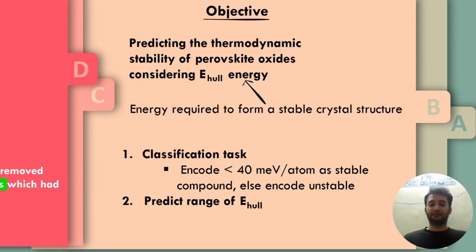So what is the objective? Our objective is to predict the thermodynamic stability of perovskites. So we have taken the energy as our basis. As we know, the lower the energy, the more the stability. So what we will do, we will study various combinations of cations and anions in the perovskite structure, and the structures which have energy less than 40 are considered to be stable, and the structures where energy is more than 40 are considered to be unstable.